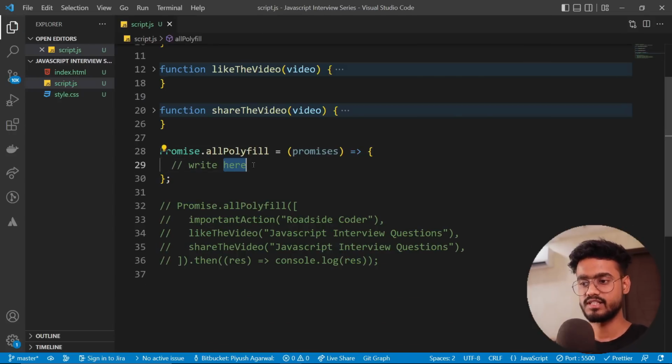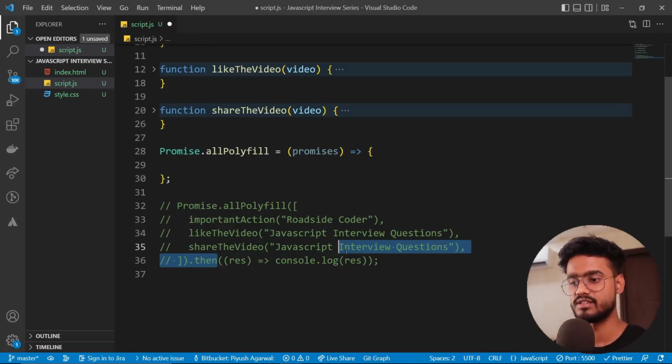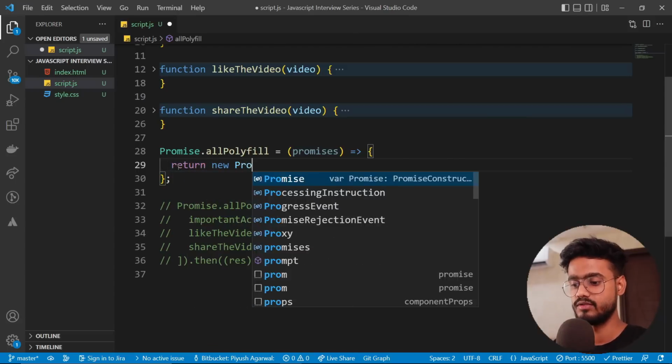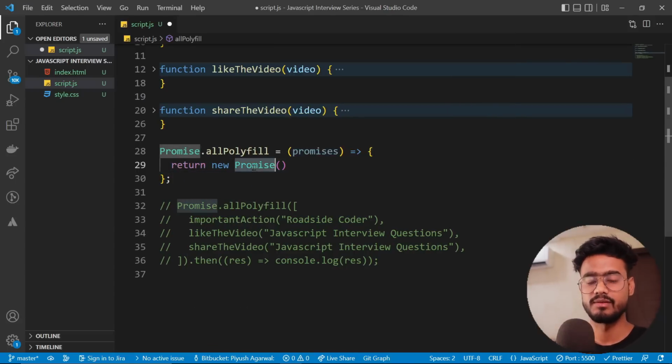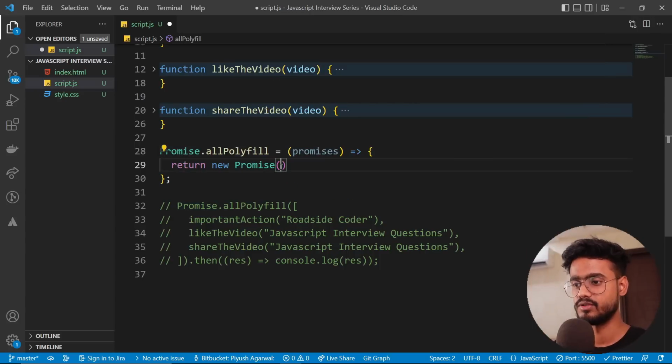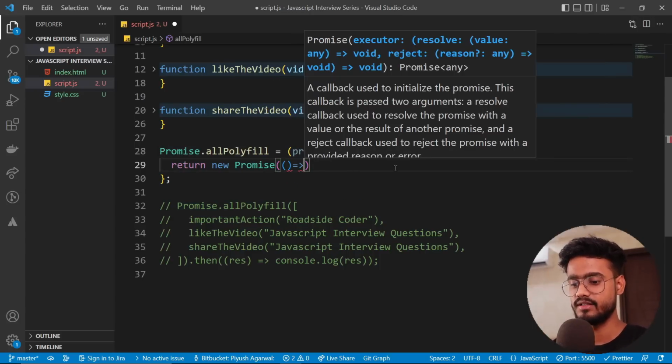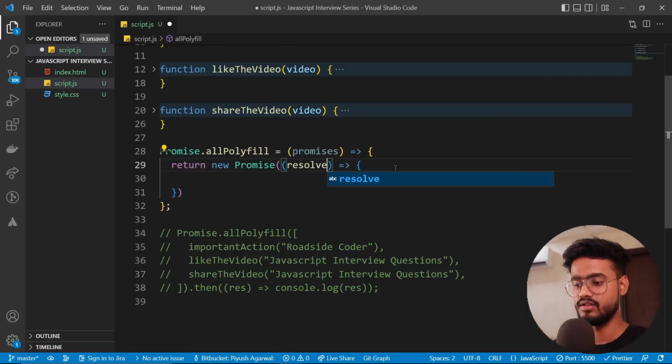Right, so the first step will be to return a new promise. Only then you'll be able to do this .then and .catch. So return new promise. And you know what, you can also use our promise implementation that we have created and add this all polyfill to that one as well. That's gonna work in the exact same way. Anyways, I'm gonna use the promise for now. So I'm gonna have the executor, resolve, reject. Cool. So we're gonna return a new promise. That's the basic thing that we need to do.